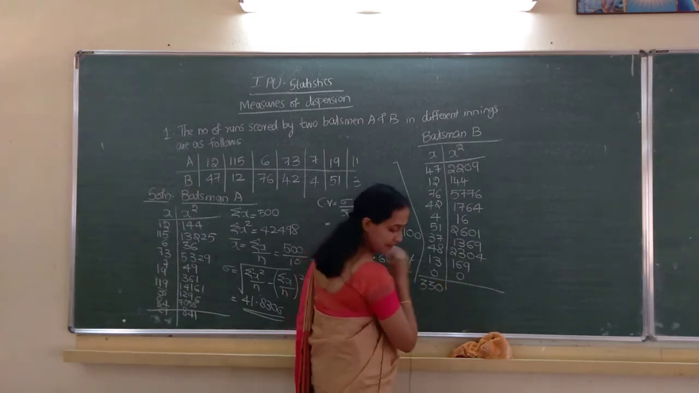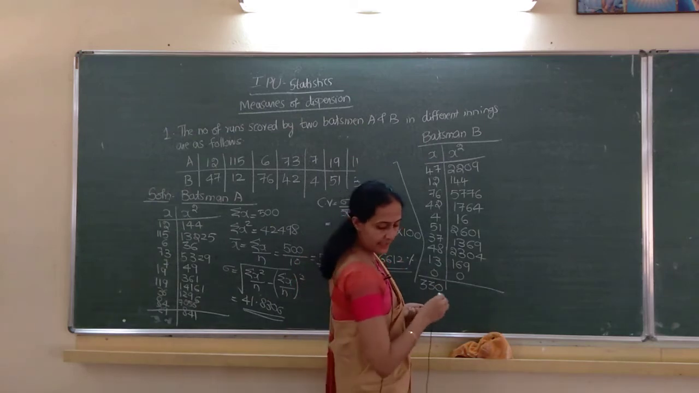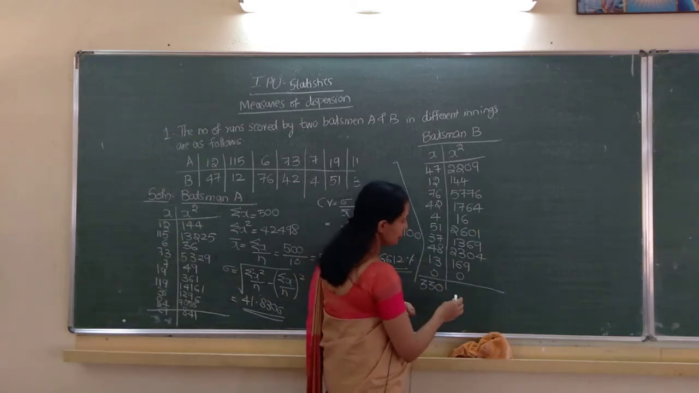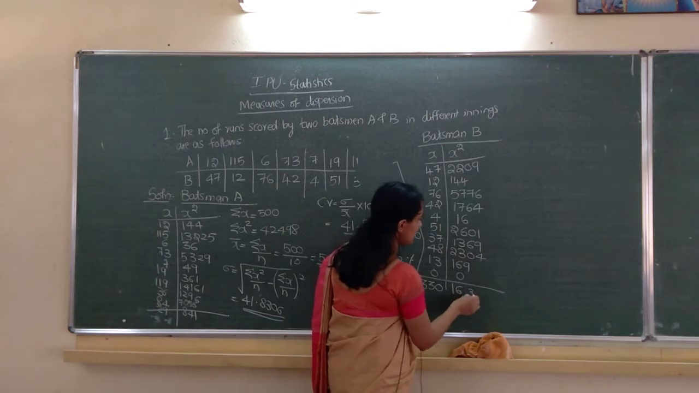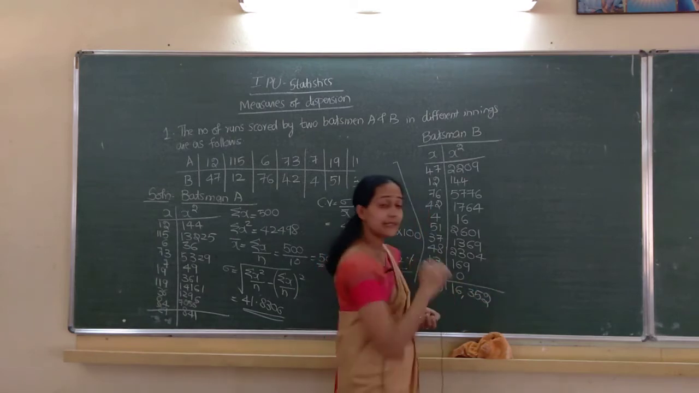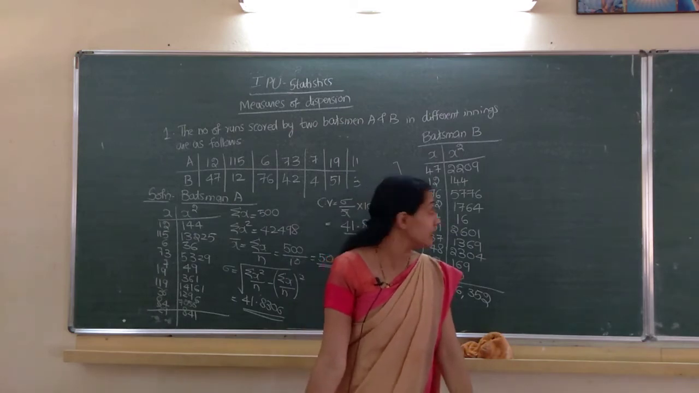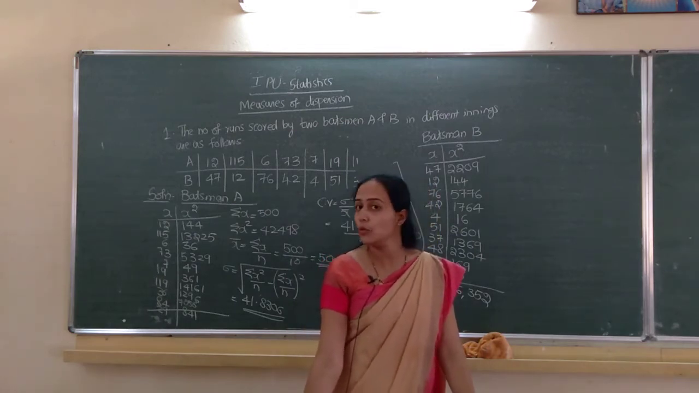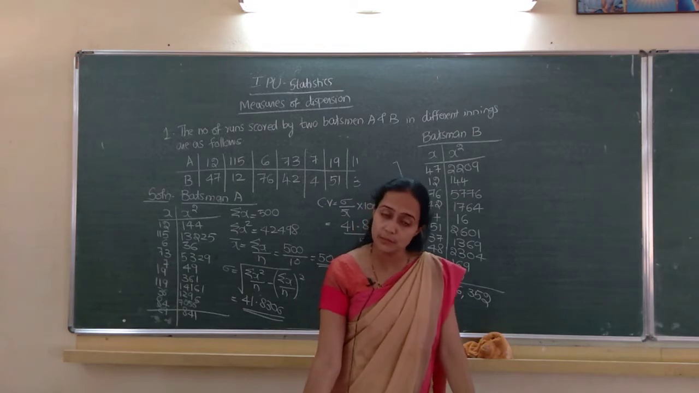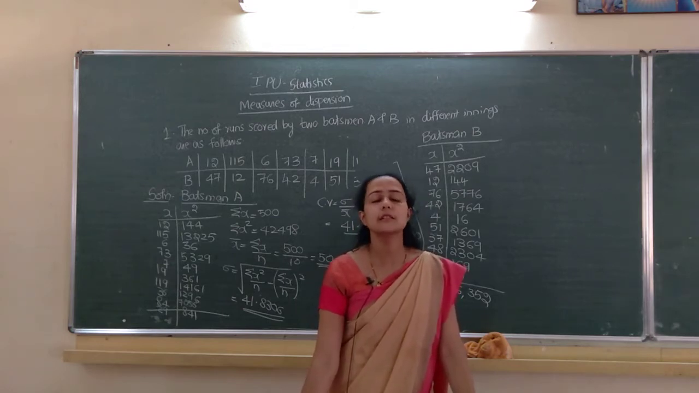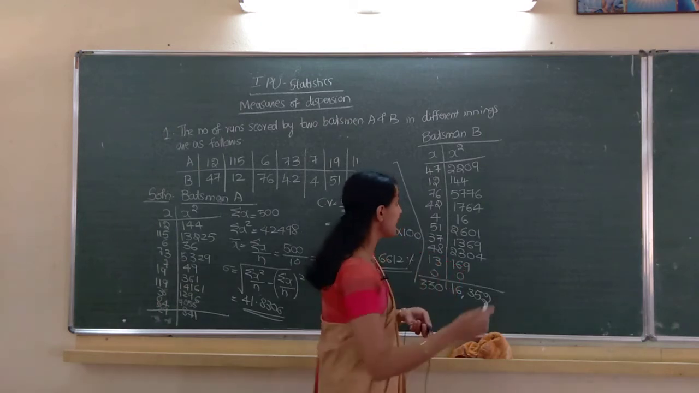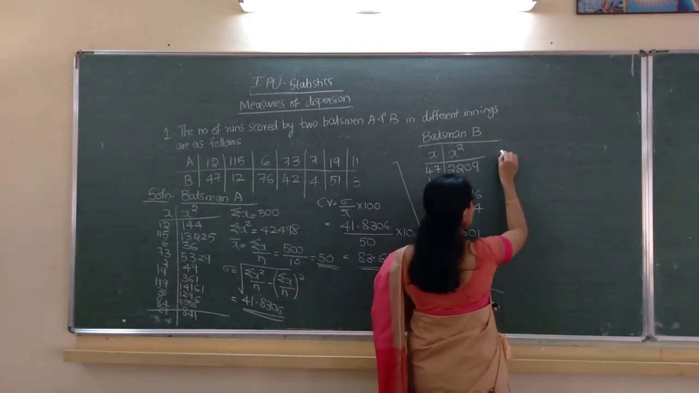This total is sigma x square, 16,352. Clear na this much? Yes. What we computed as x is given in the problem; we have to compute x square also. Next, the total of x and the total of x square. Next, we have to compute sigma and x bar.